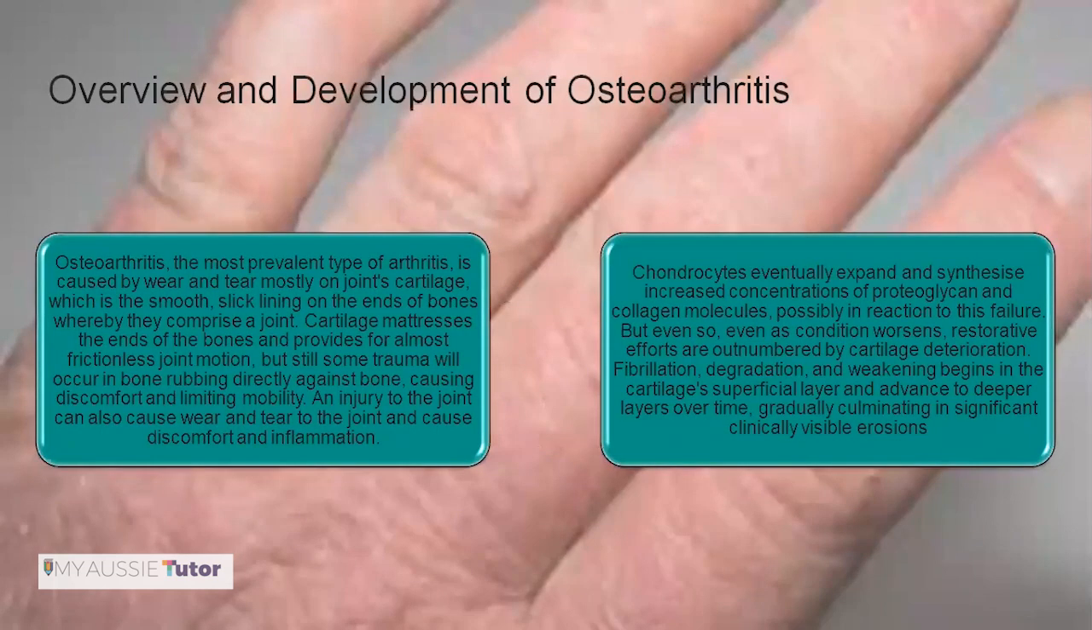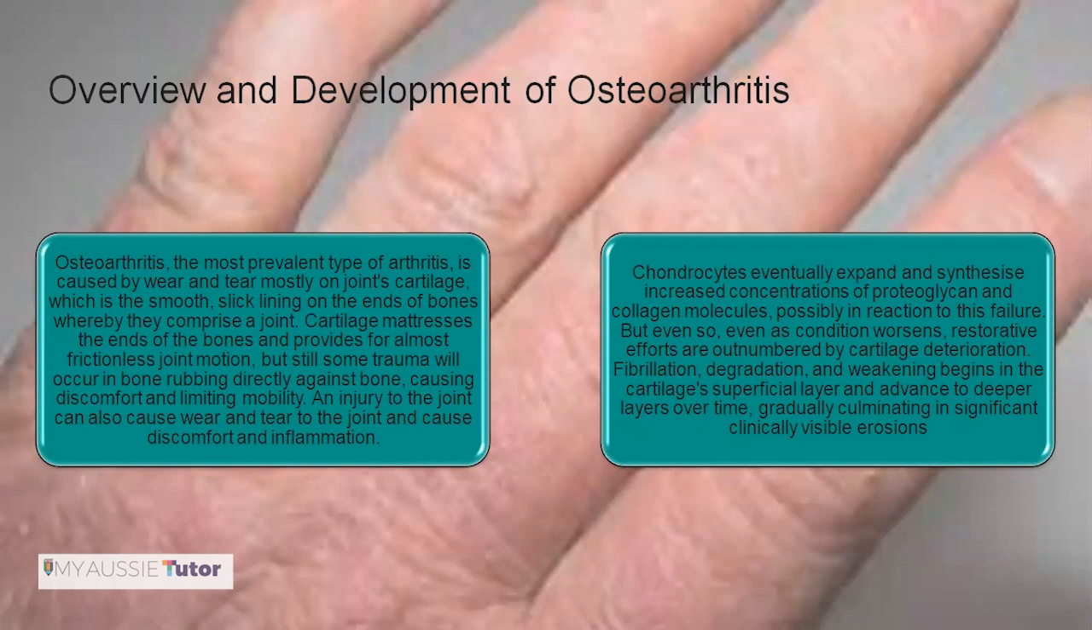So what happens that leads to the development of osteoarthritis? Osteoarthritis is the most common type of arthritis. It basically causes wear and tear on the joint's cartilage, which is the smooth, slick lining on the ends of the bones that comprise a joint. Cartilage cushions the ends of the bones and provides almost frictionless joint movement. With trauma, the bone rubs directly against the bone, causing discomfort and limiting mobility. Injury to the joint can also cause wear and tear, discomfort and inflammation.